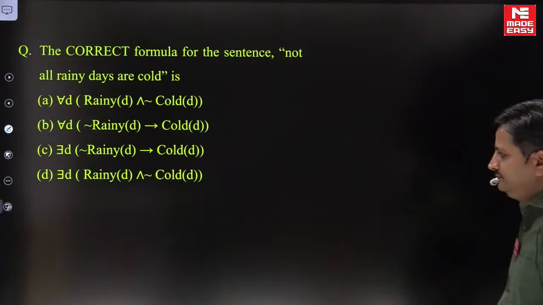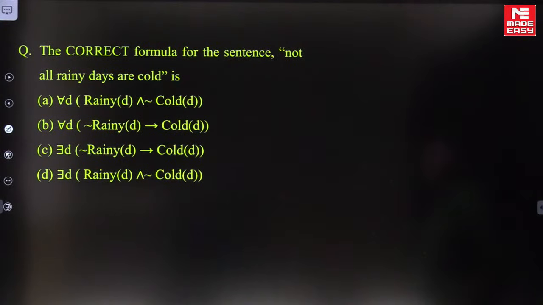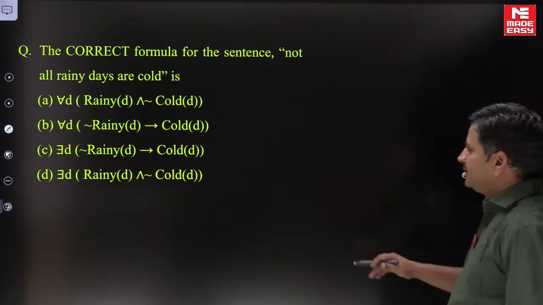Sorry, not all rainy days are cold here. I didn't read it properly.